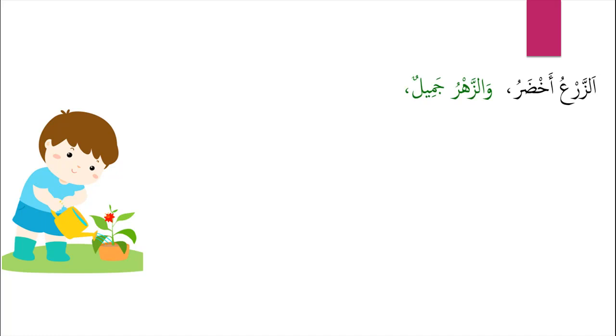وَالزَّهْرُ جَمِيلٌ, and the flower is beautiful. So الزرع أخضر, here we have الزرع to be مبتدأ and أخضر to be خبر. Any noun that begins a sentence which is definite is called al-mubtada.